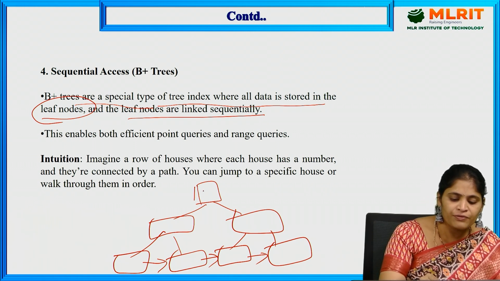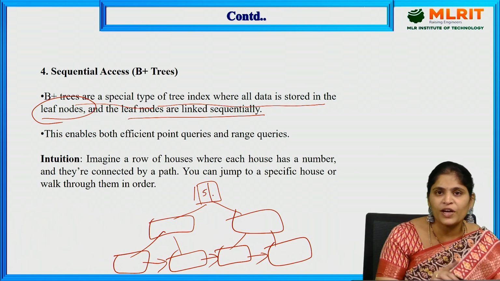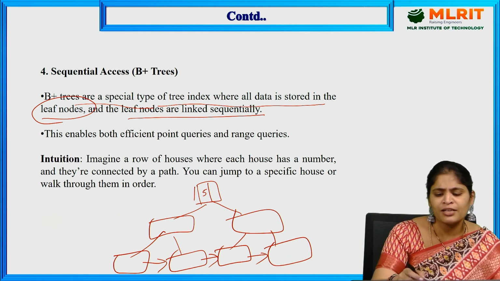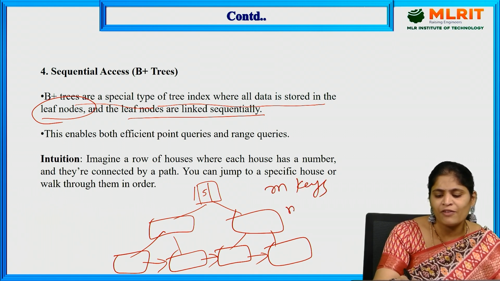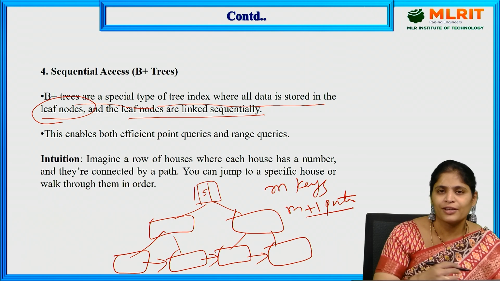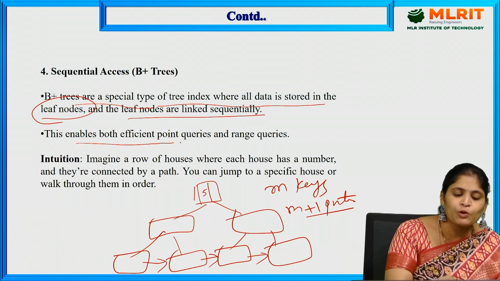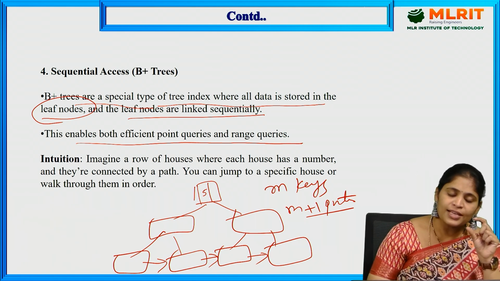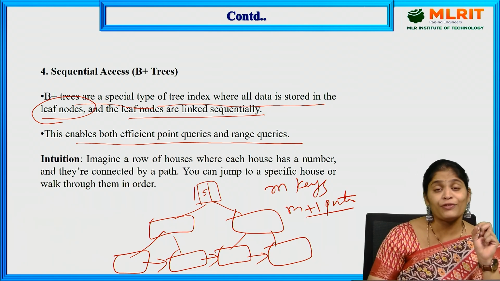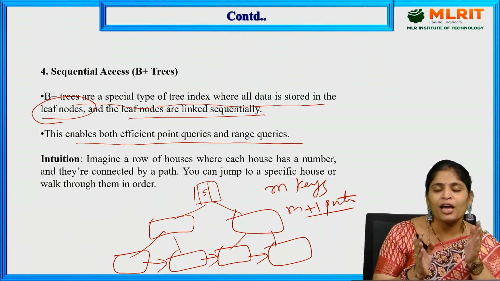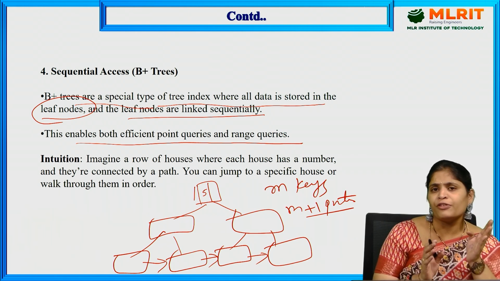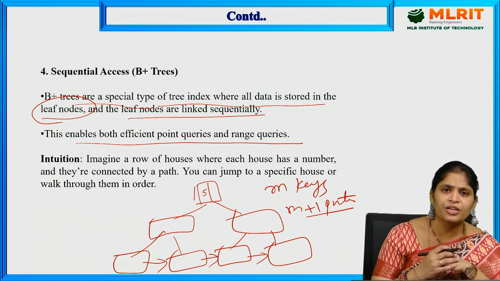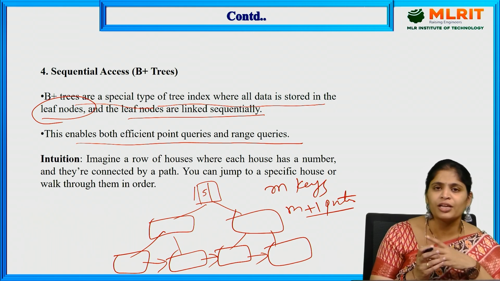Here, if there is one key, we can have 2 pointers. If there are 2 keys, we have 3 pointers. That is, if we have m keys, then we must have m plus 1 pointers to point to the next node. This enables both efficient point queries and range queries. That means if we want to select a particular data, we can select it. If we want to select a range of data, say student details of roll numbers 15 to 20, I can search in an easy and efficient manner. If I want roll number 15 data, then I can easily search.